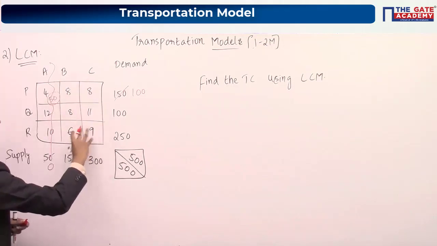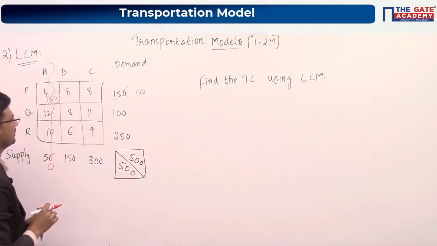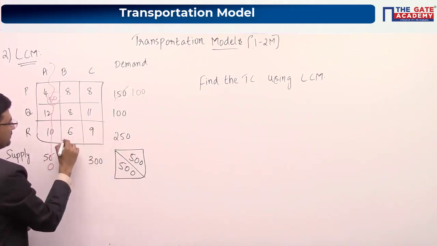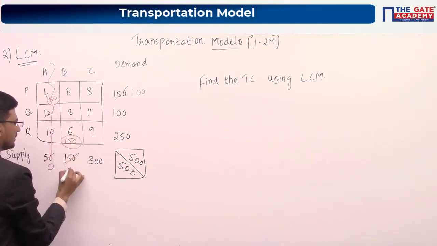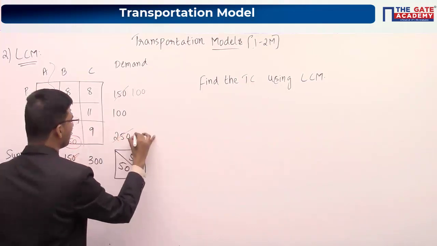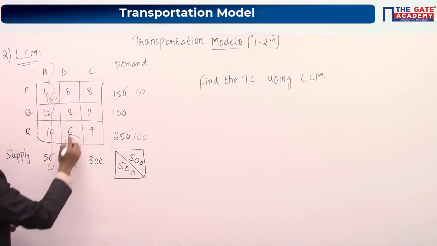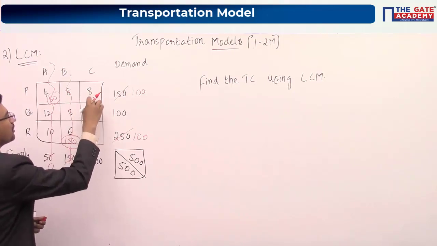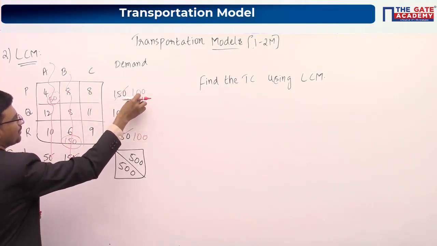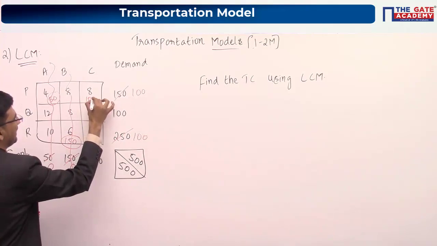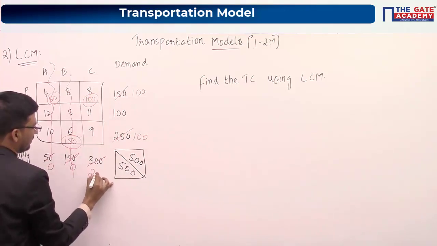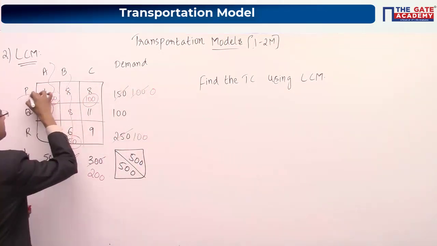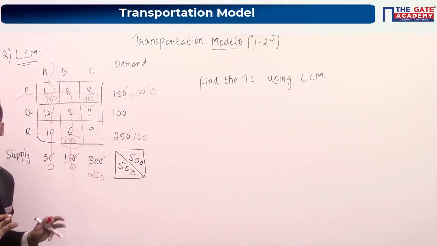Now again among the remaining cost elements, what is the minimum cost? So minimum cost is 6. You can allocate the minimum of these two values, which is 150. This will become 0 and this will become 100. Now as this becomes 0, you can cancel this particular column. So now among these three, what is the minimum cost? 8. So allocate the minimum of these two values, which is 100. Now this will become 200 and this will become 0. Now as this becomes 0, you can cancel this particular row. Entire row you can cancel.